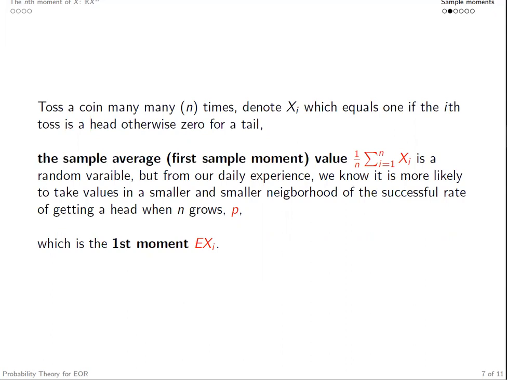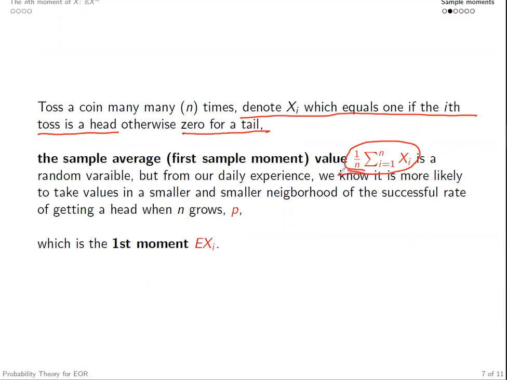So to formalize what we have learned from our daily experience, let's denote xi, which equals 1 if the ith toss is a head, otherwise 0 for a tail. We know the sample average, the proportion of heads among n tosses, will be this random variable, the sample average.